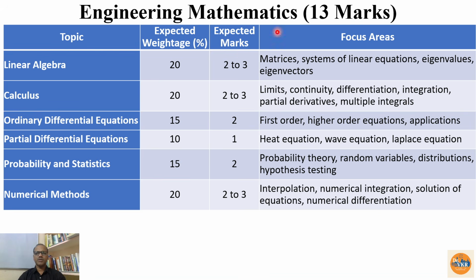Similarly, now let us move on to the subject wise weightage. As we discussed, engineering mathematics carries 13 marks. So here we are having various topics like linear algebra, calculus, ordinary differential equations, partial differential equations, probability and statistics, numerical methods. Now in this one, the expected weightage from the subject and the expected marks, these are the topics which we need to focus more. So out of 13 marks, weightage will be given like this.